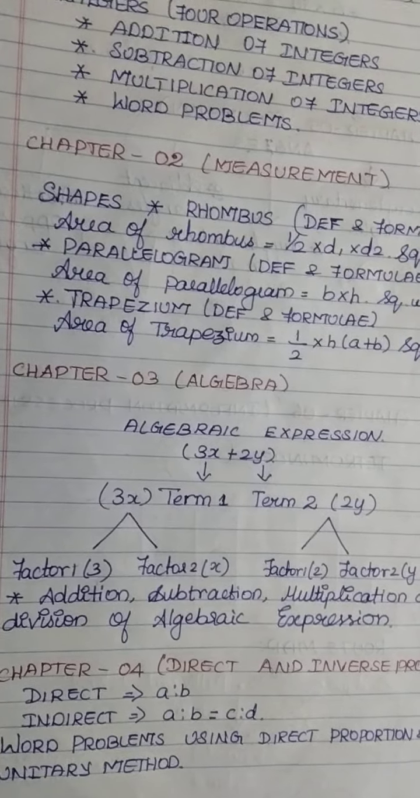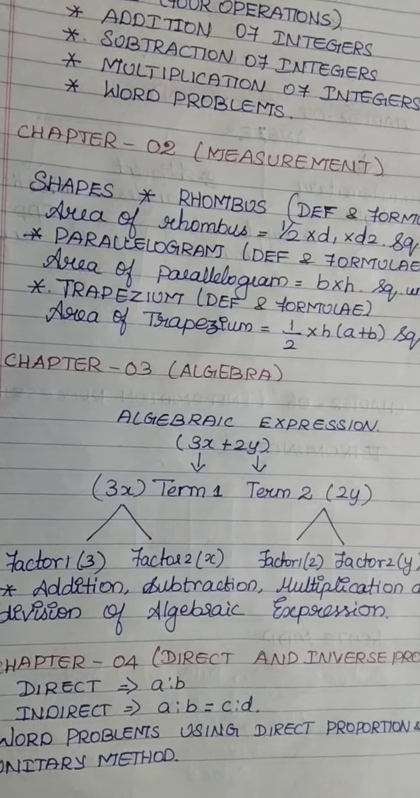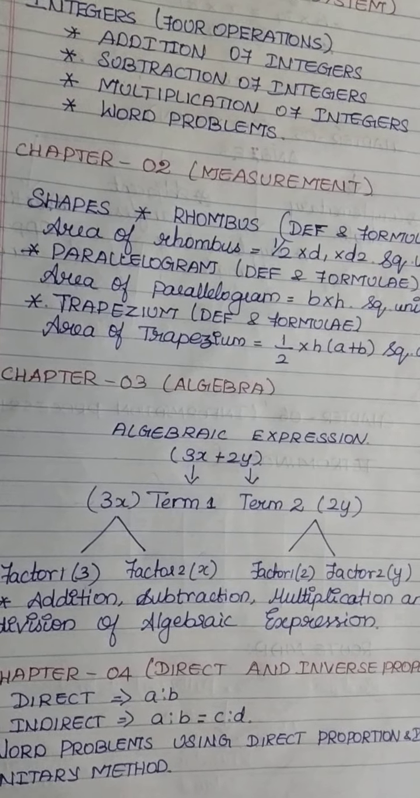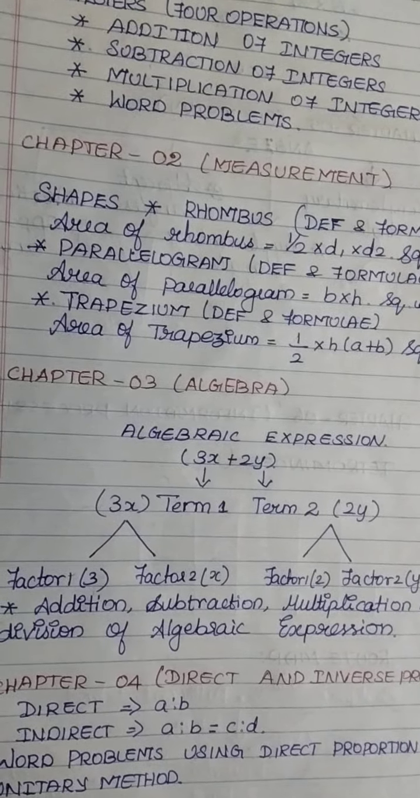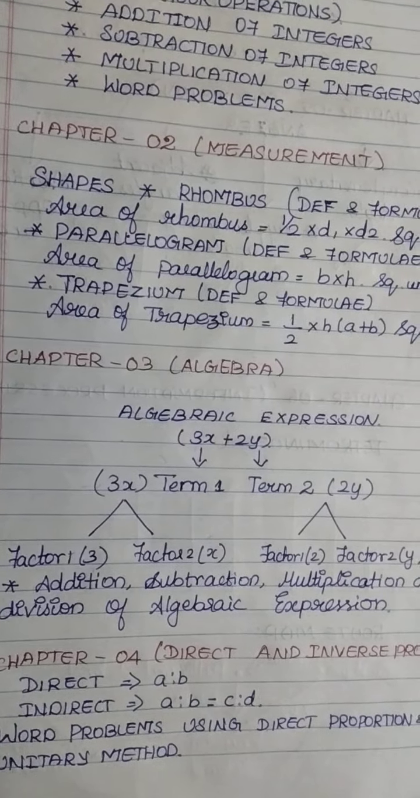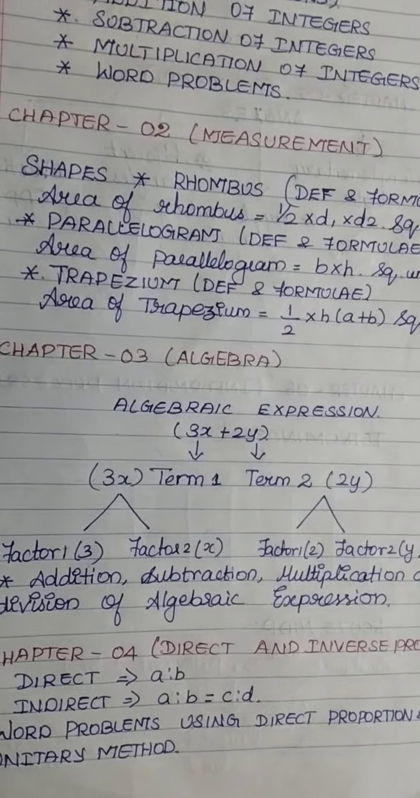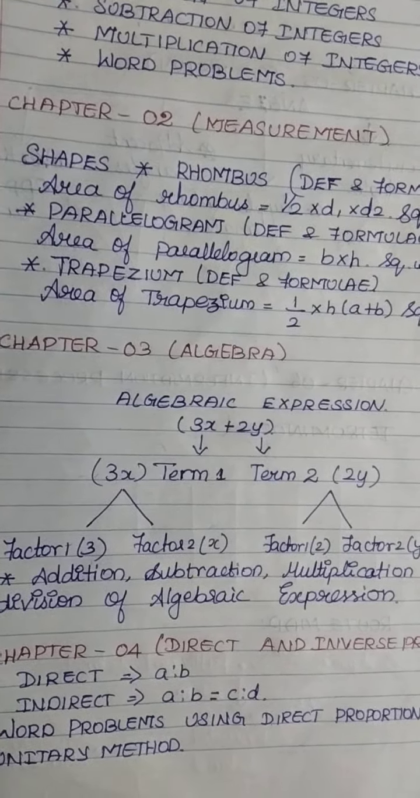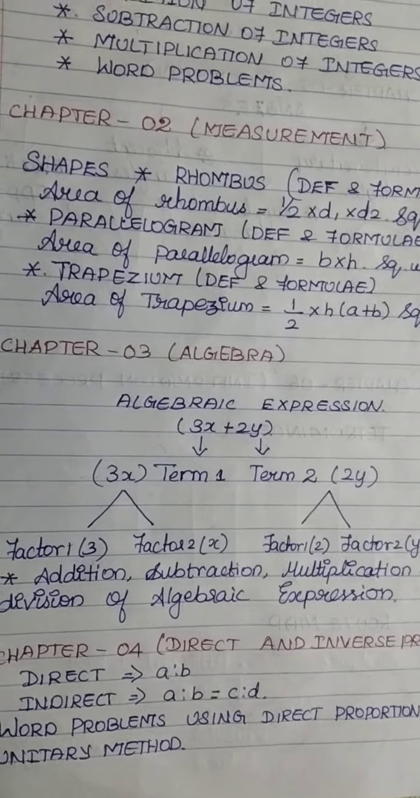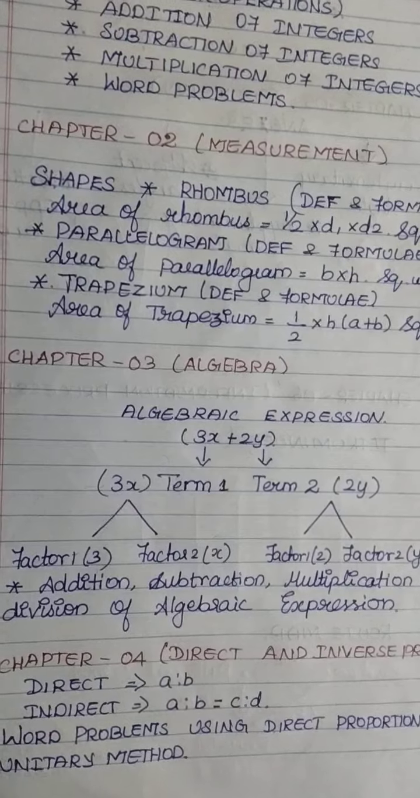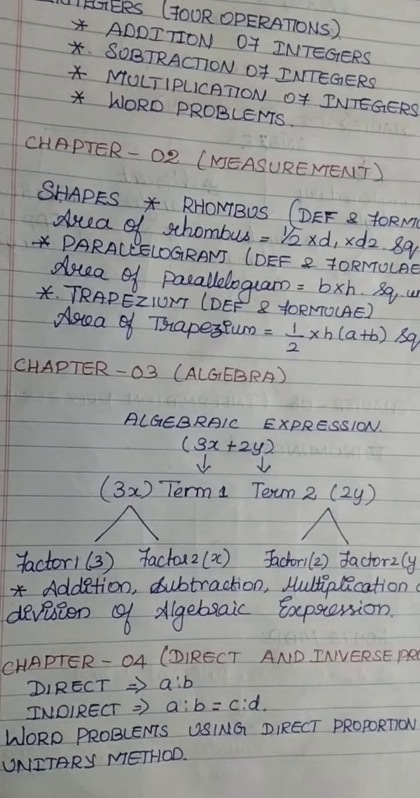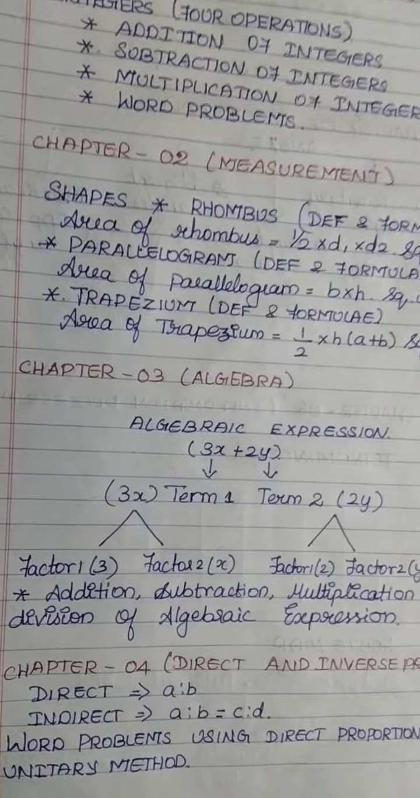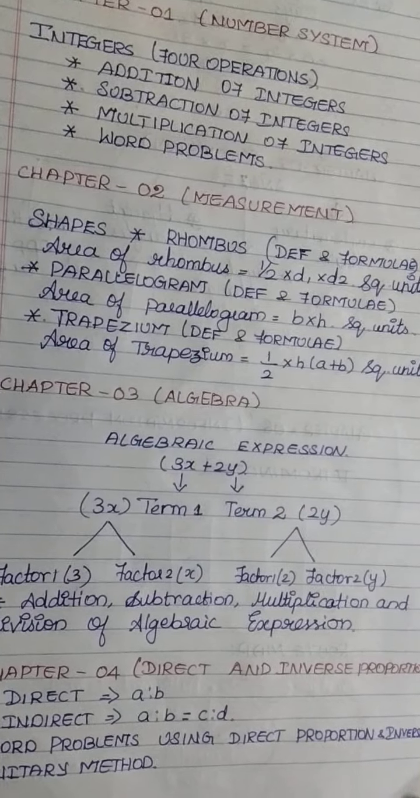After this, the fourth chapter. What is the fourth chapter? Direct and inverse proportion. Direct means we take out the numbers directly. Inverse means we take out the numbers as reciprocal. In the ratio, the thing to be calculated has to be kept on the left hand side, and the others should move to the right hand side to find the answer. Likewise, word problems come in both inverse and direct proportion.